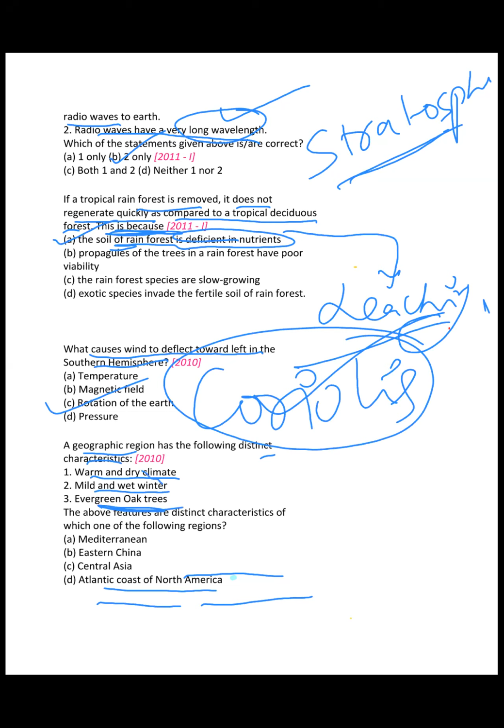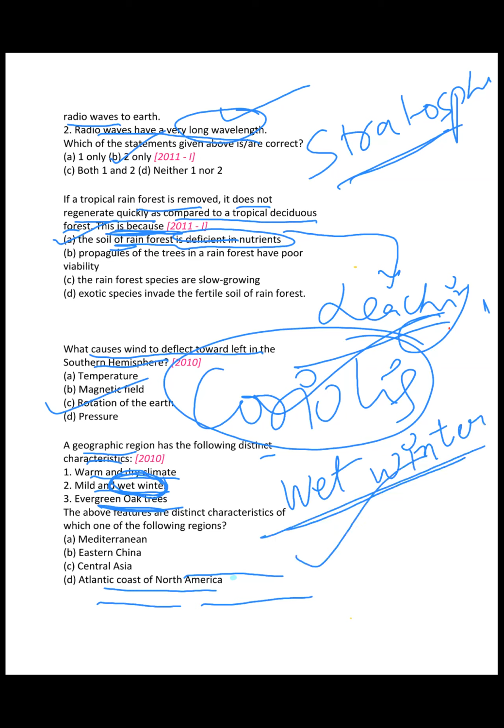This is sufficient to tell you the answer. Wet winter. Mediterranean, sir. Right, Mediterranean. I told you, no? It is the only region which has dry summer and wet winter, right? Yes, sir.